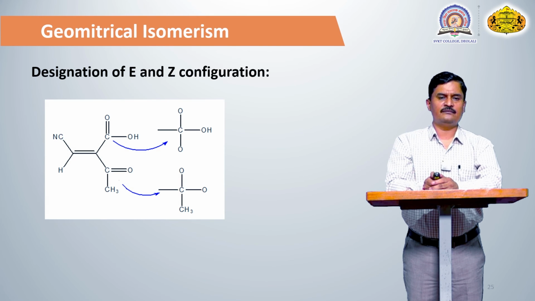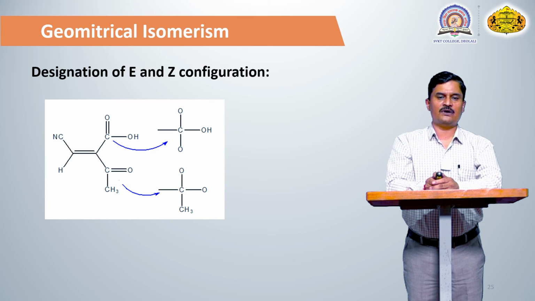Another example, the carbon-carbon double bond is attached to C triple bond N and hydrogen. So always C triple bond N has the first priority and hydrogen has the second priority. Similarly, consider the second carbon atom, which is attached to a COH group and COCH3. COH means that carbon is attached to another 3 oxygen atoms, and the other carbon is attached to 2 oxygen and 1 carbon atom. If we compare, the first atom is the same, and then we compare with the next atom.